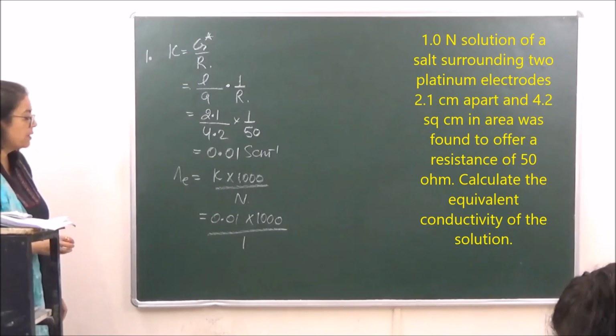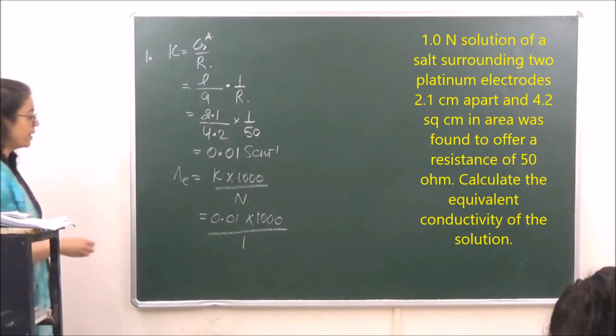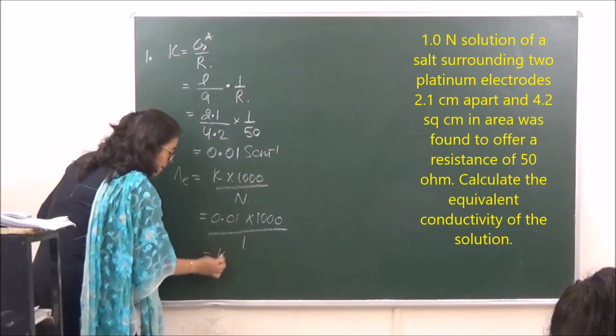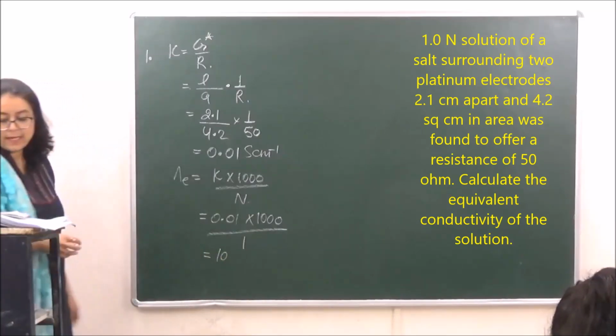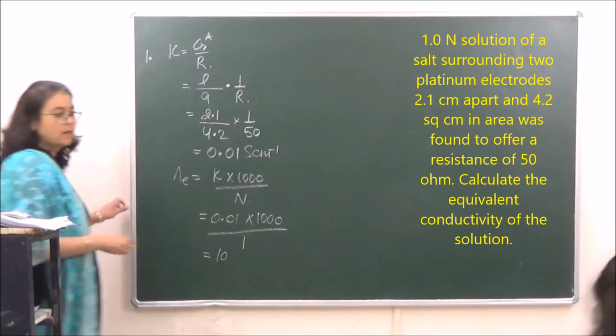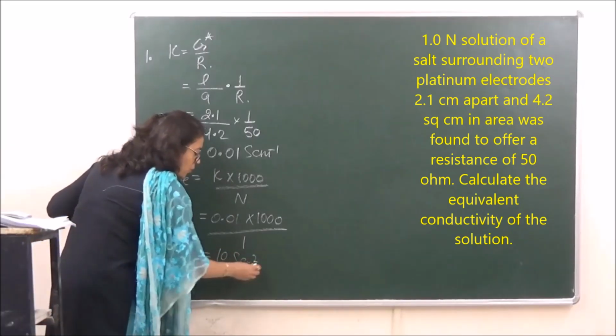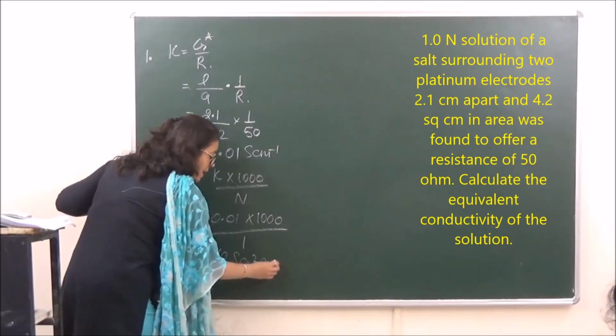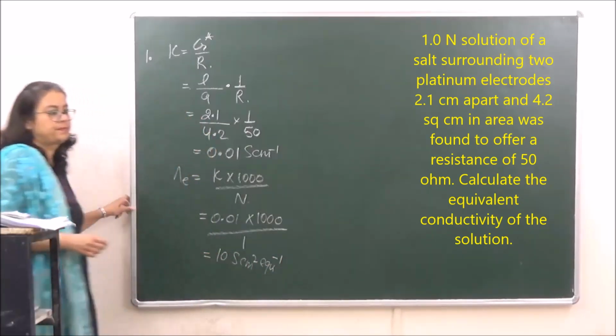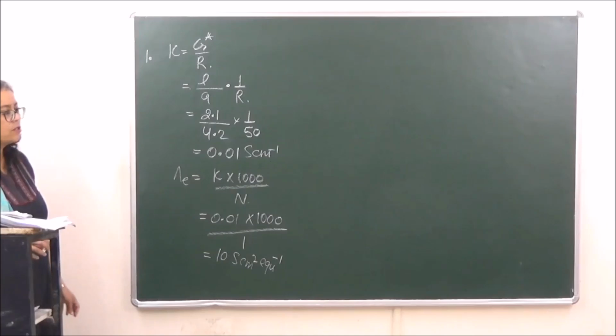So what is going to be equivalent conductivity? It is going to be 10, right? And the unit is going to be Siemens centimeter square per gram equivalent. Okay, have you understood? This is how you were supposed to do this question.